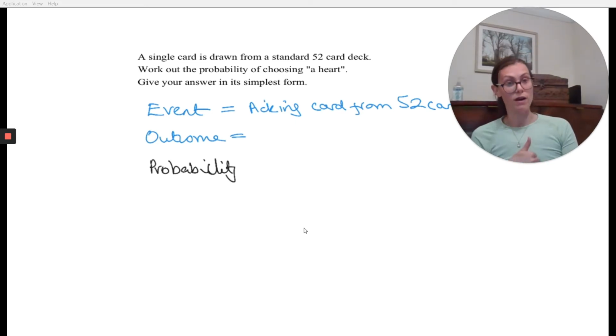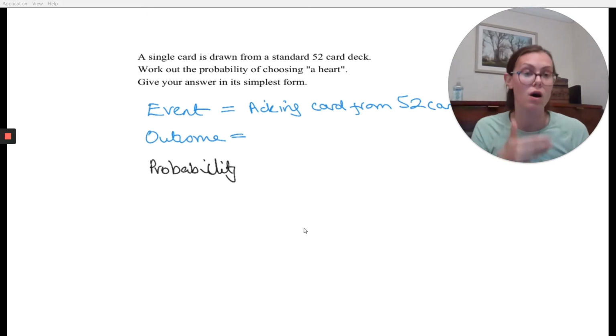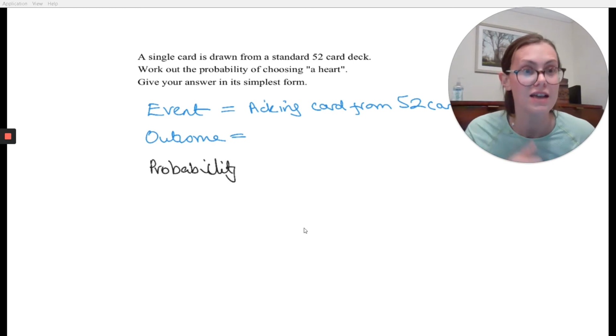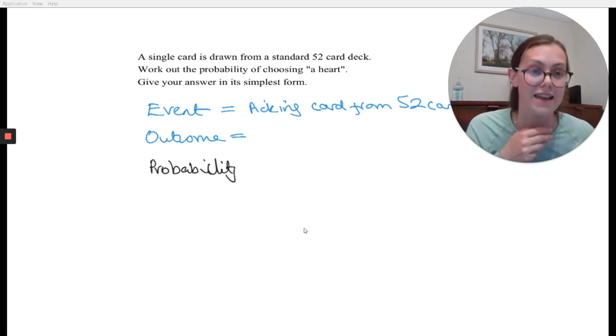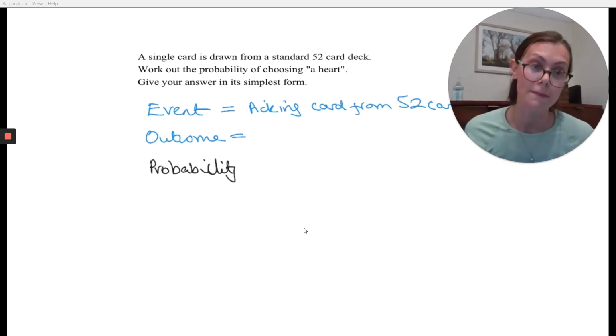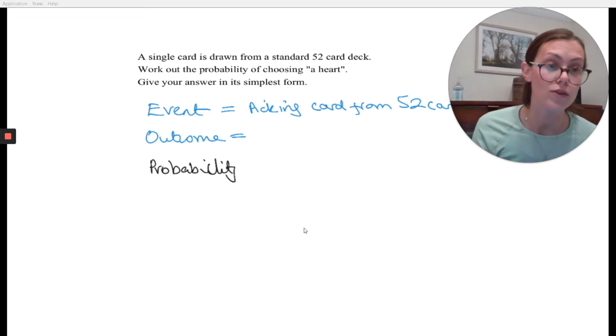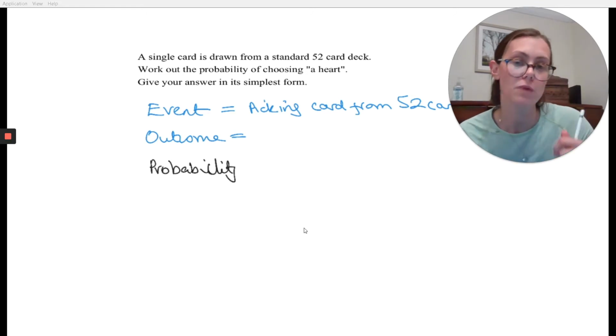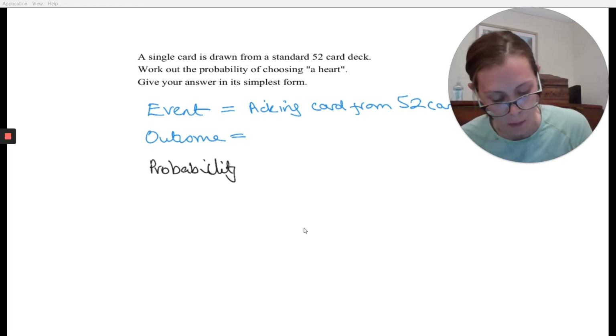You get 1 heart, 2 heart, a 3 heart, a 4 heart, a 5 heart, a 6 heart, a 7 heart, an 8 heart, a 9 heart, a 10 heart, Jack of hearts, Queen of hearts, King of hearts, and Ace of hearts. And you would get that for all the hearts, for all the clubs, for all the spades, and all the diamonds. So you could write that out, and it'd be a huge list, and it'd waste you a lot of time. So this is where you need to think a bit cleverly about, well, what do I